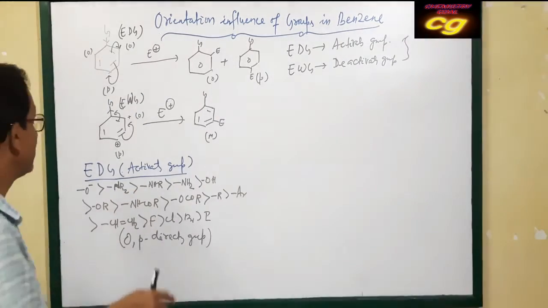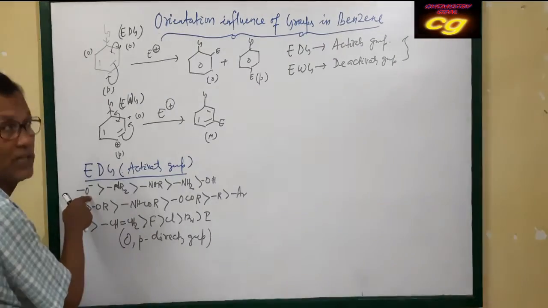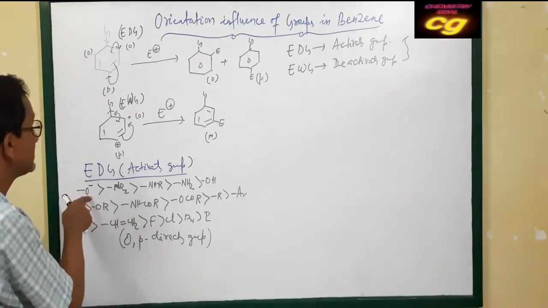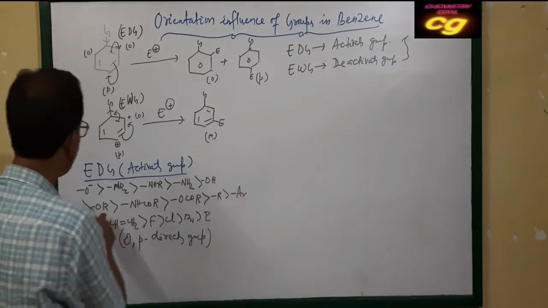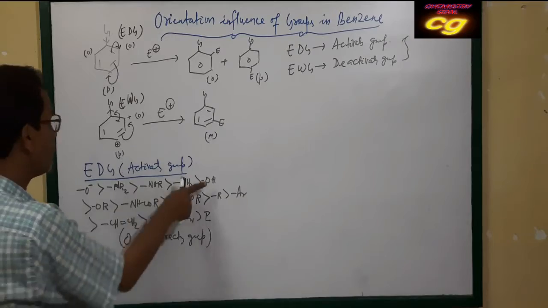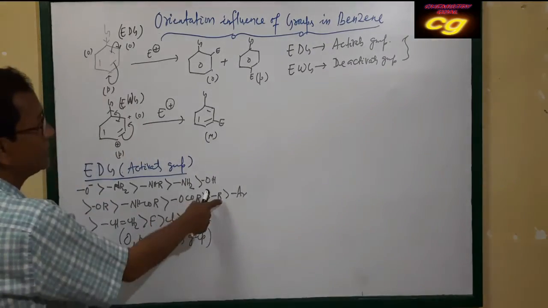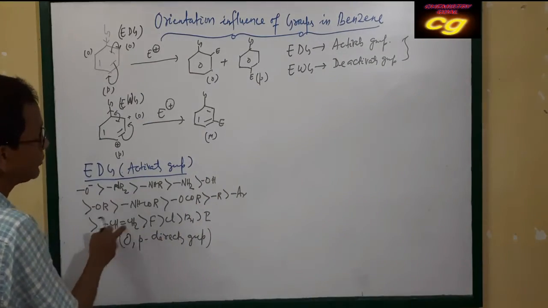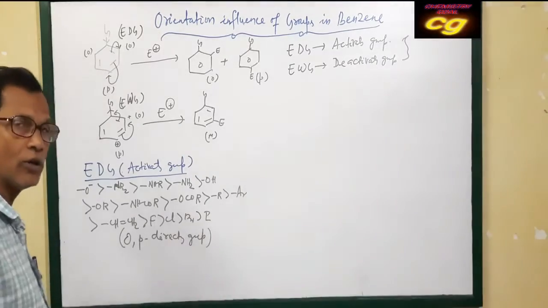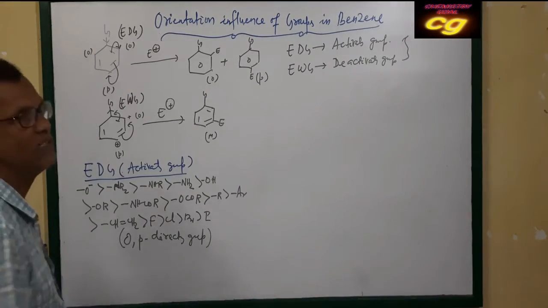In order of reactivity, if O minus is there, then the reactivity of benzene will be very fast. The reactivity increases. Then NR2, then NHR, NH2, OR, OH, NHCOR, OCOR, that is ester. Then R means alkyl group, aromatic groups, vinyl groups, fluorine. These are the order of reactivity of the electron donating groups attached to benzene.